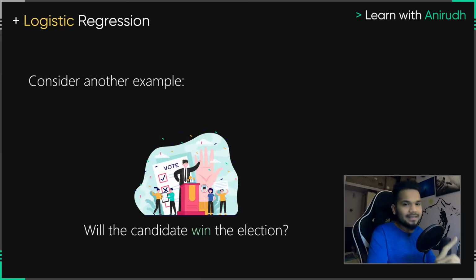Now consider another example. Consider an example where you ask the question, will the candidate win the election? If you follow the US presidential elections and most of the really big elections around the world, machine learning and AI based companies are taking center stage these days, because they can thoroughly predict if a person will win the election or not, even without having a lot of details about it.